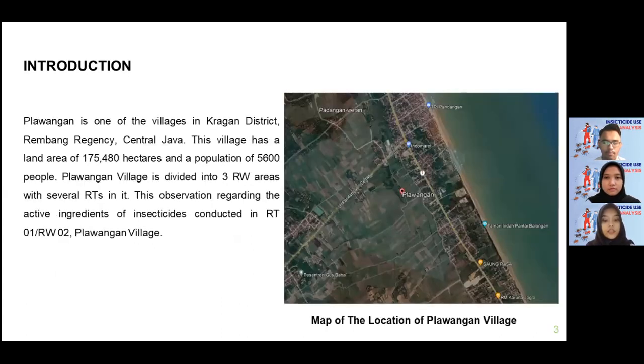And the location of the observation is Plawangan. Plawangan is one of the villages in Kragan District, Rembang Regency, Central Java. This village has a land area of 175,480 hectares and a population of 5,600 people. Plawangan Village is divided into 3 RW areas with several RT in it. This observation regarding the active ingredients of insecticide was conducted in RT1 RW2 Plawangan Village. You can see the map of the location of Plawangan Village on the right side.